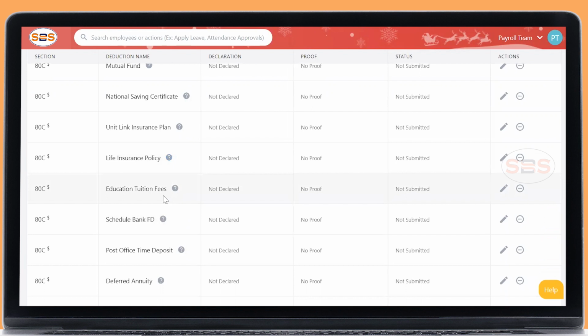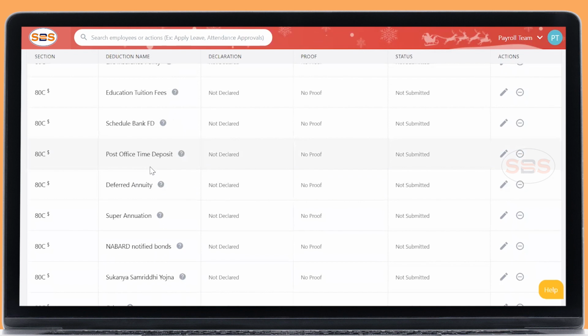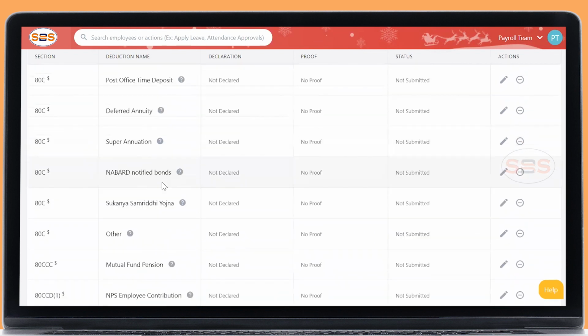And in education tuition fees, submit the tuition fees receipt of your children. Sports or development fees or any other extracurricular fees will not be allowed. Only the tuition fees mentioned in the receipts will be allowed. And scheduled bank FD or post office time deposit, deferred annuity, superannuation, any bonds.